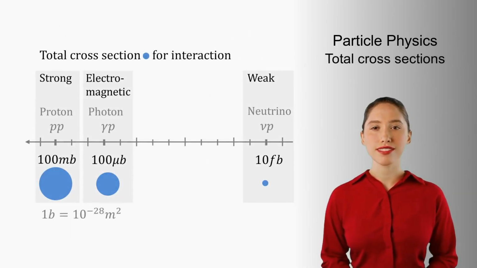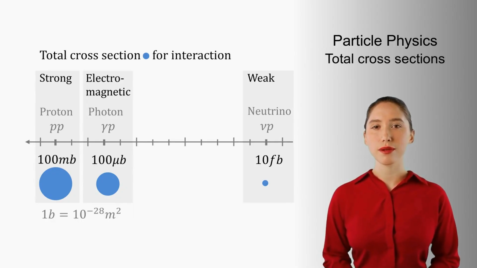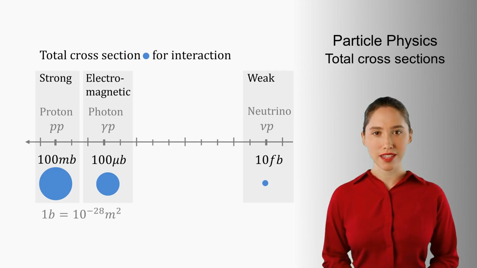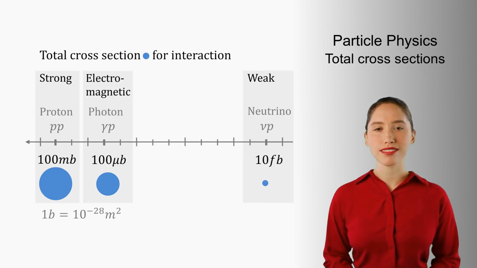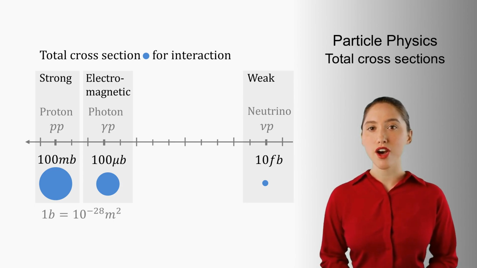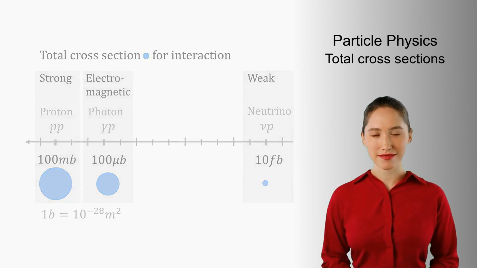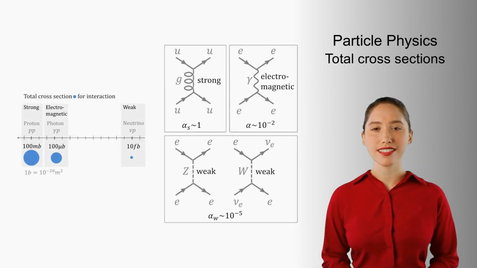Measurements of total cross-sections across the three interactions show that the strong interaction gives the largest values. Proton-proton scattering is about 100 millibarns. 1 barn, written b, equals 10 to the minus 28 square meters. Electromagnetic scattering, for example, photon-proton, is roughly 1,000 times smaller. Weak processes, such as neutrino-proton, are many orders of magnitude smaller, around 10 femtobarns. These very different cross-section sizes reflect the different strengths of the three interactions.